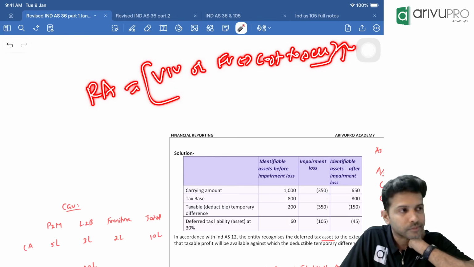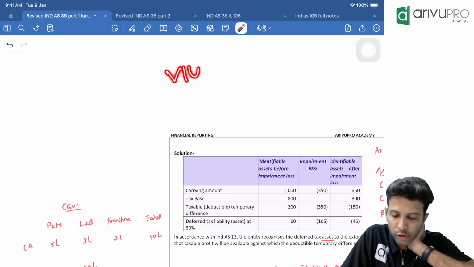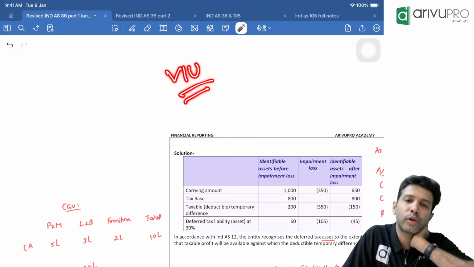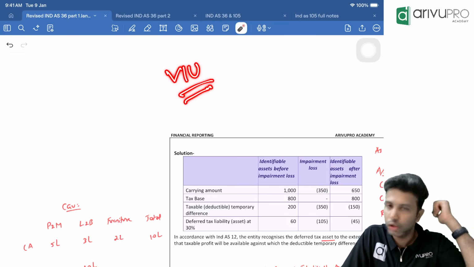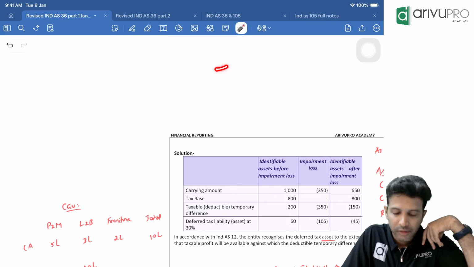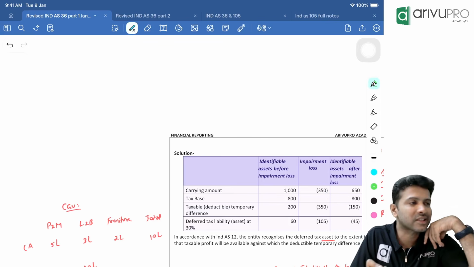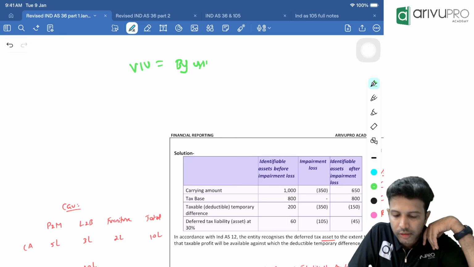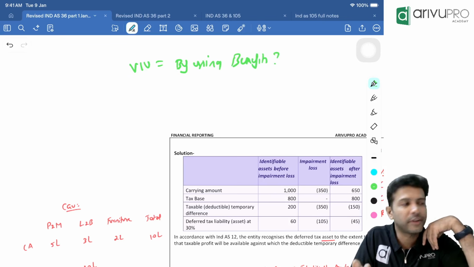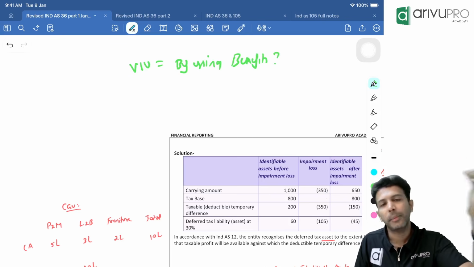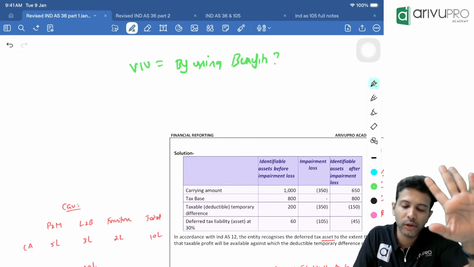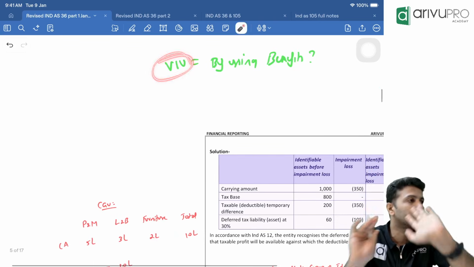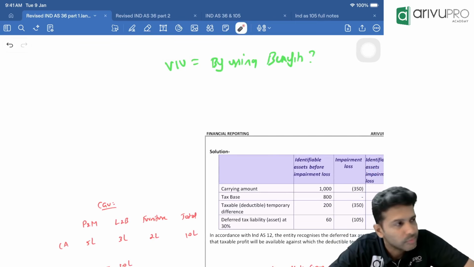Yes. Now I want you to focus on VIU. VIU's full form is value in use. What does it mean? Value in use means by using the asset, how much benefit you will get. Correct? Can I say that? Value in use is nothing but, by using, how much is the benefit. That benefit we try to get on a present value basis. And that present value of that future benefit only we call value in use. In simple terminology, that is value in use. Correct?